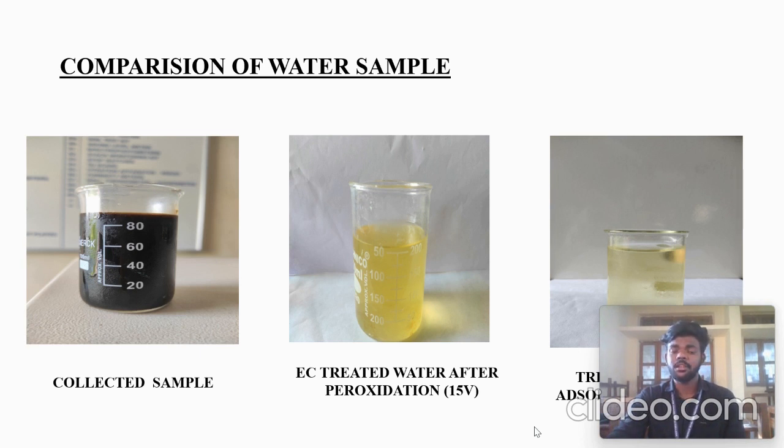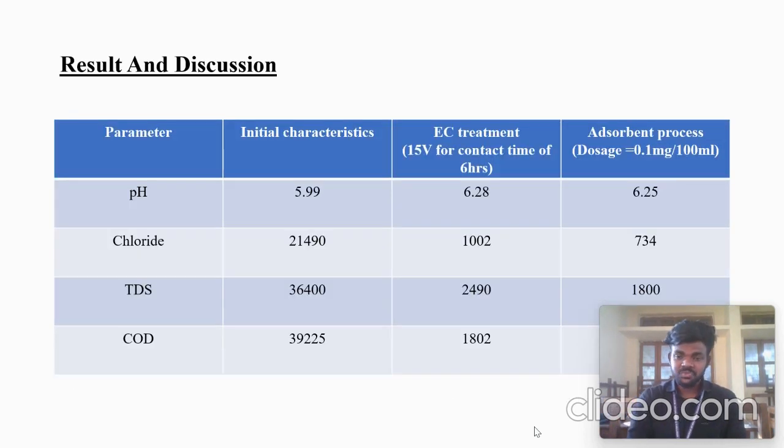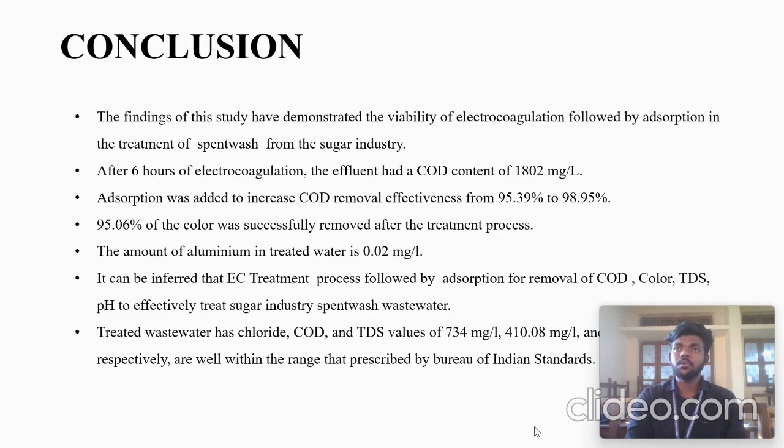So we found that 0.1 gram gives much more removal efficiency, and finally we came up with COD removal of up to 98.58 percent removal efficiency. This water can be used for irrigation, and it can also be reused in the industry. Yeah, thank you.